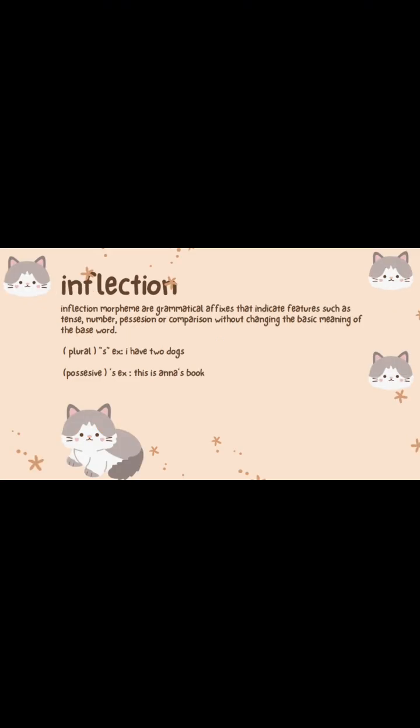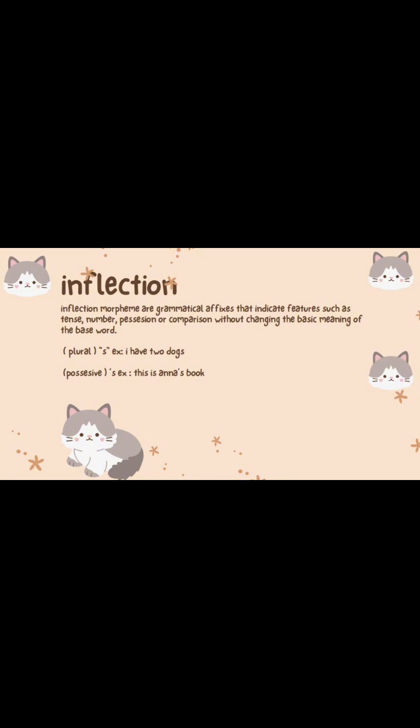And then there is inflection. What do you know about inflection, guys? Inflectional morphemes are grammatical affixes that indicate features such as tense, number, possession, or comparison without changing the basic meaning of the base word. Did you understand? Inflection is divided into two types: plural and possessive.